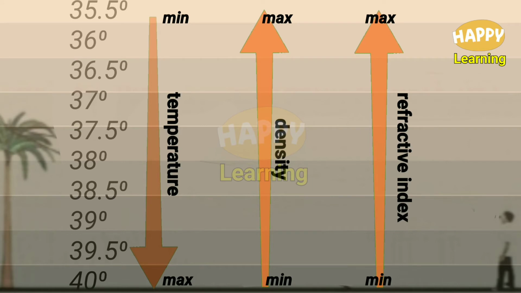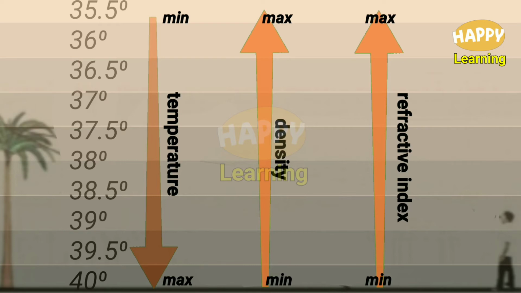That means very close to the hot road, density is less and refractive index is less. As we move to higher altitudes, the temperature decreases, density increases and hence refractive index increases. So, the cooler air at the top has greater refractive index than the hotter air just above the road.